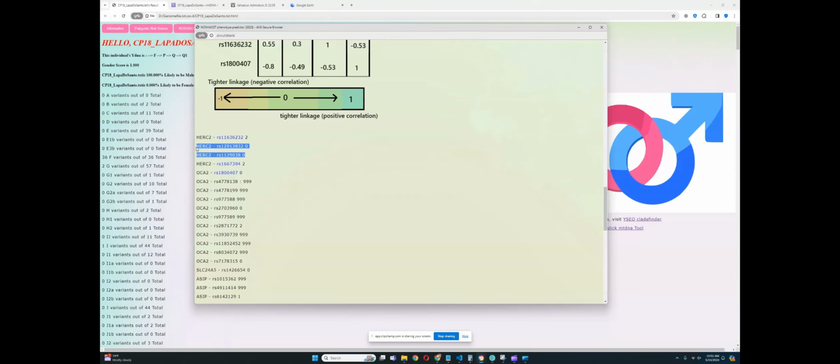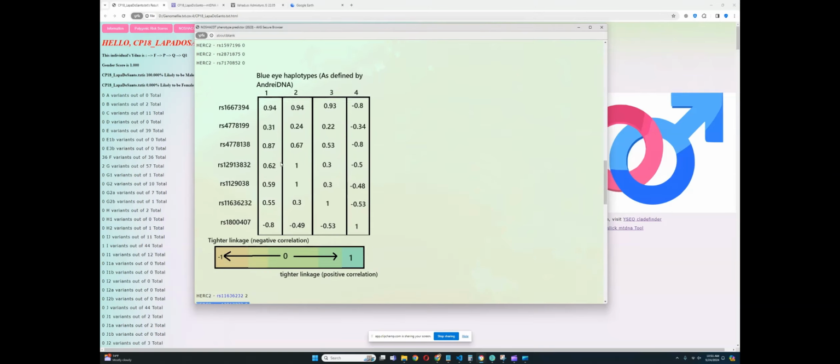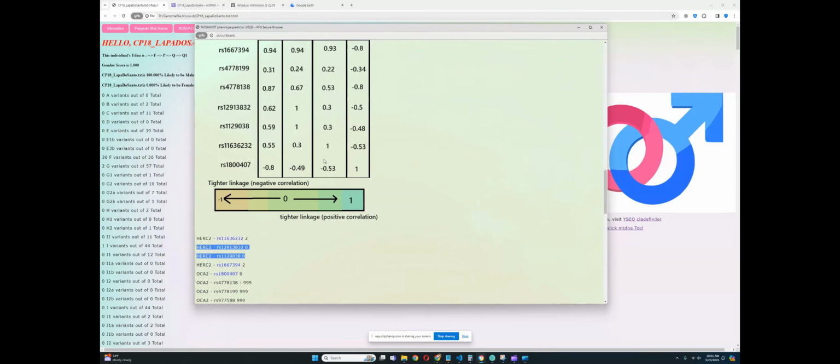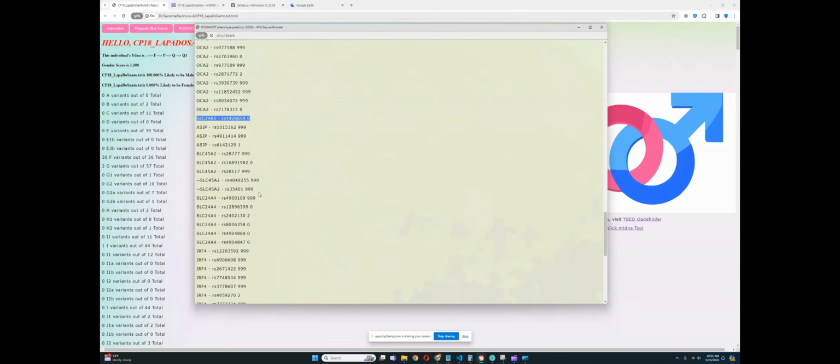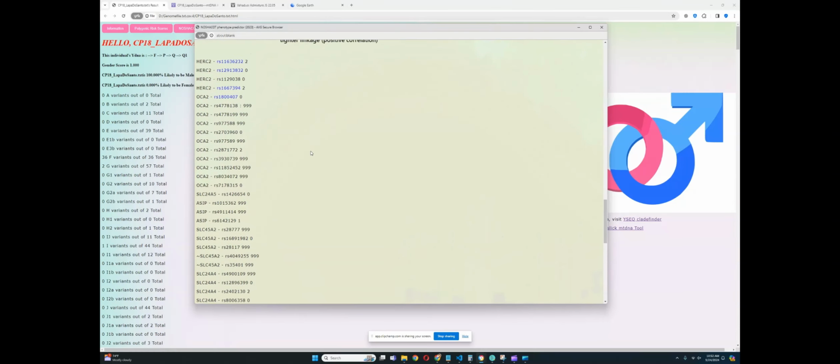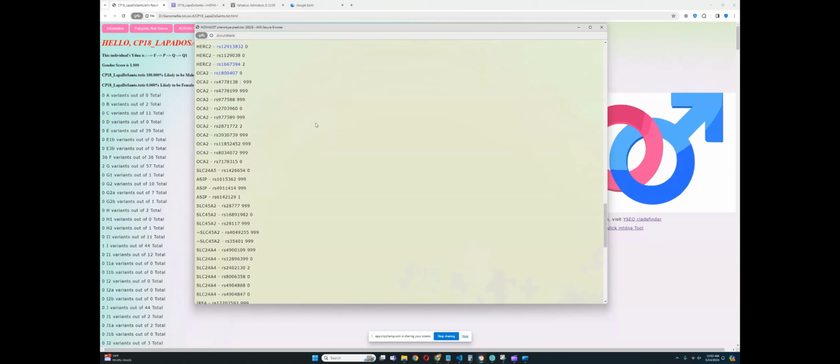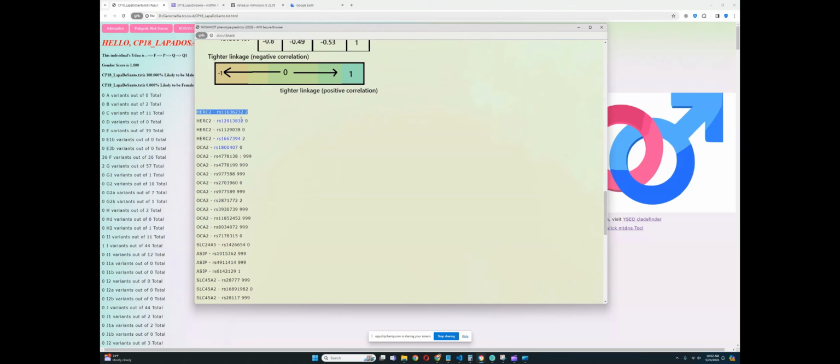If he had blue eye haplotype 2, he would probably have lighter eyes. Well, he wouldn't have blue eyes, but he would have some kind of maybe hazel or lighter eye color. He wouldn't have blue eyes because of this and stuff like this. But this is crazy. I mean, he has blue haplotype 3, which is absolutely insane. It's such a Northern European thing to have, and it's absolutely insane that he as a Native American has this type of genotype. I mean, it breaks all the stereotypes for sure.